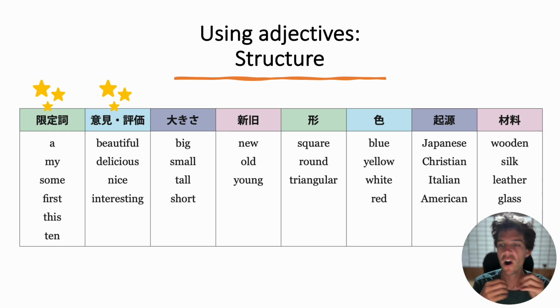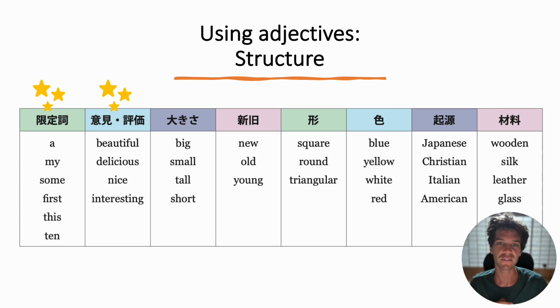The next one are what we call opinions and evaluations. Remember, these are subjective. They're your idea. They might be thought of differently depending on the person. Beautiful, delicious, nice, interesting, funny. These are the most common ones. And remember that these are out of your opinion. These are ordered the way you write them.